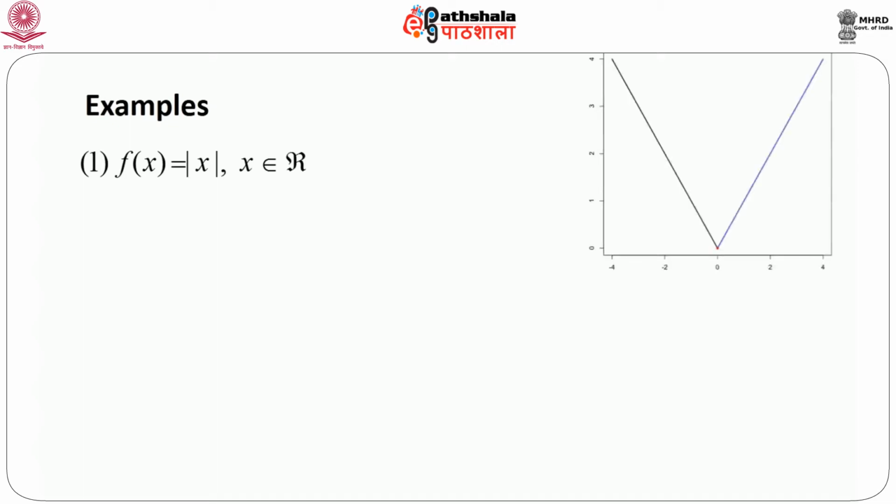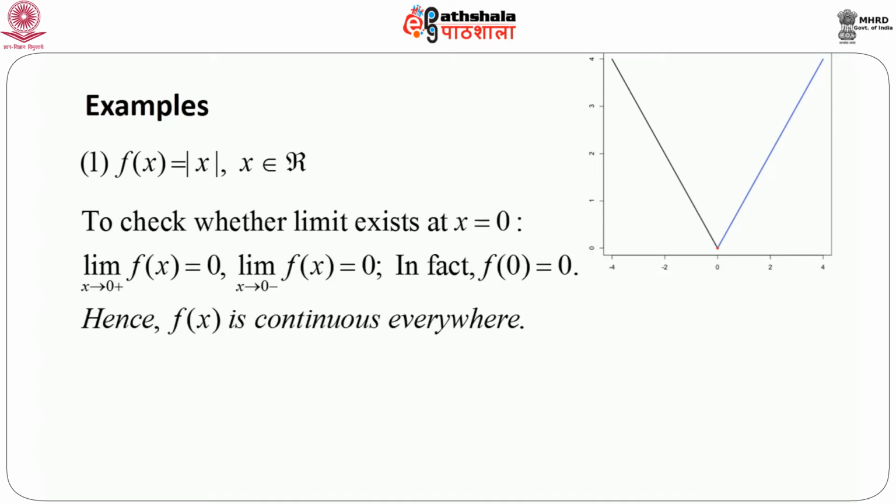If we just look at the curve, it is clear that the function seems to be continuous, and there is a question that at x equals 0, there is a slight notch, a slight sharp edge. So let us investigate whether the function is continuous at that point, because otherwise the function is continuous, which is pretty obvious. So first we check whether the limit exists at x equals 0.